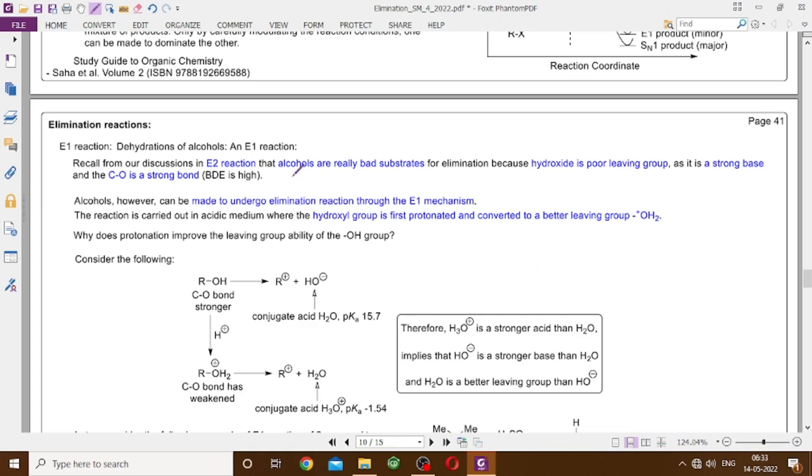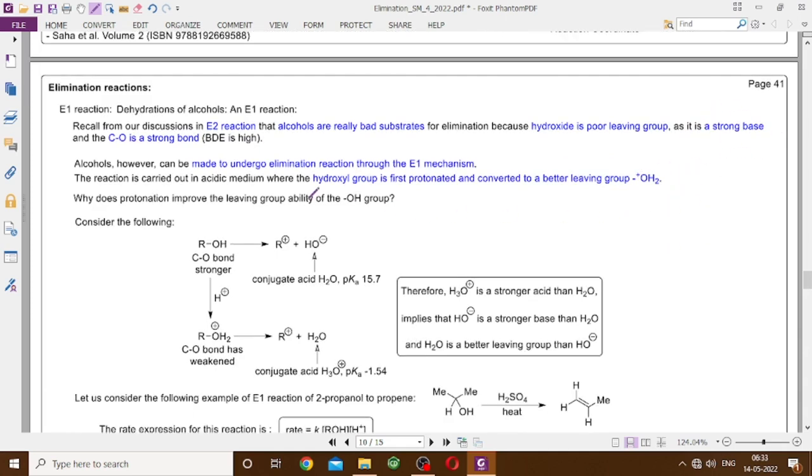We know that OH– is generally a bad leaving group. While studying the E2 reaction we saw it is a bad leaving group because the C–O bond is strong and hydroxide is a strong base, and therefore it's a bad leaving group. However, you can make hydroxide an acceptable leaving group by protonating it under E1 mechanism conditions. The reaction is done in acidic medium.